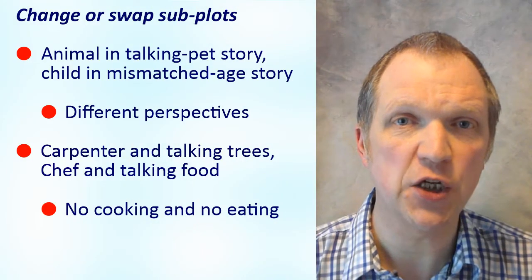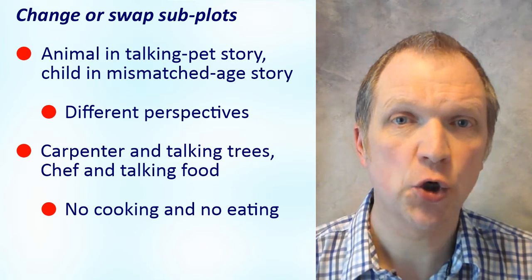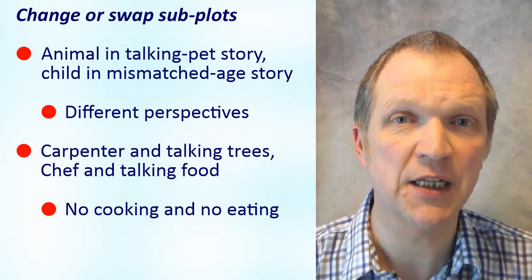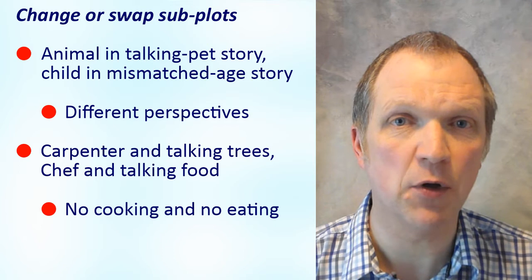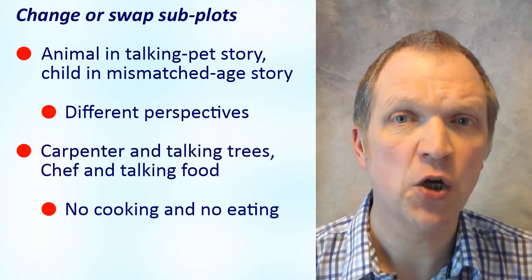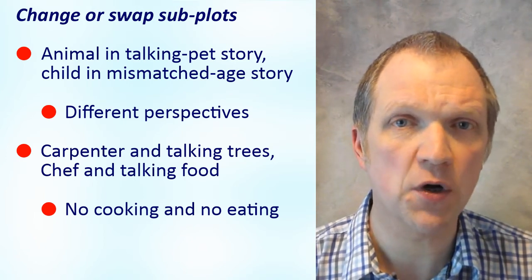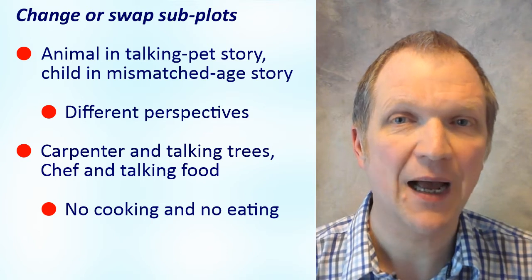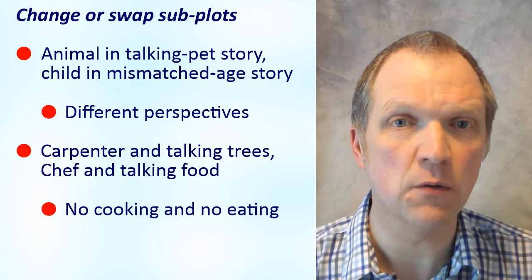One way is to change or swap subplots between the ideas. For example, the animal from the talking pet story idea could replace the middle-aged child in the age difference story idea. The pet will provide an opportunity for a different perspective on the mismatched couple. The carpenter and the trees in the talking trees story idea could be changed to a chef and talking food. If all food talks, including vegetables, not just animals, how would the chef cope in heaven if there's no cooking and no eating at all?